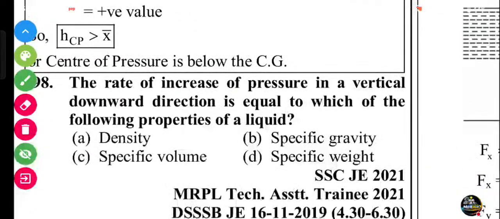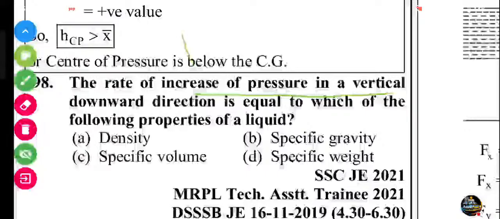Next question. The rate of increase of the pressure in a vertical downward direction is equal to which of the following properties of a liquid? Density, specific gravity, specific volume, specific weight. The rate of increase of the pressure in the vertical direction is equal to which of the following parameters?